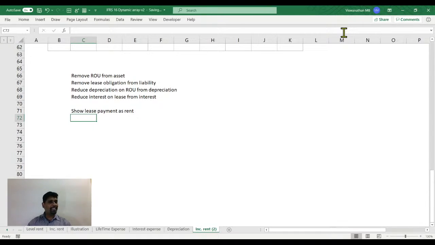This is an adjustment, and basically we are inverting all those recommended by IFRS 16. We are inversing all of them.